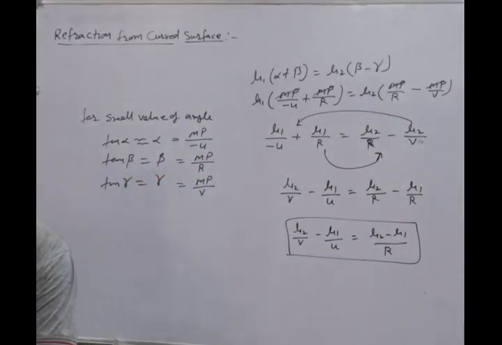Now we are going to consider a few examples to understand this. Here we are considering one example to understand this formulation.